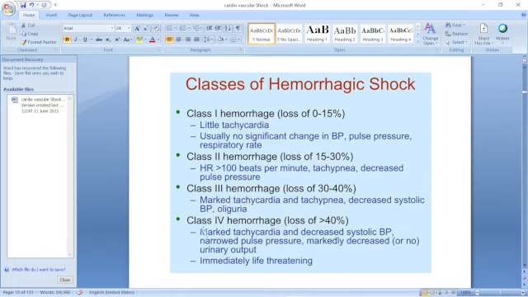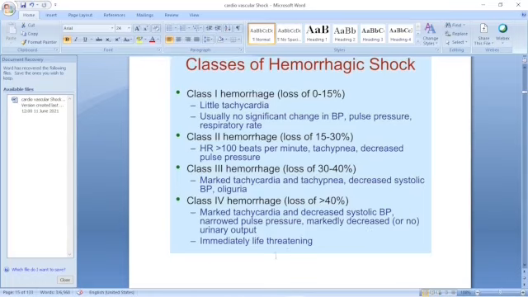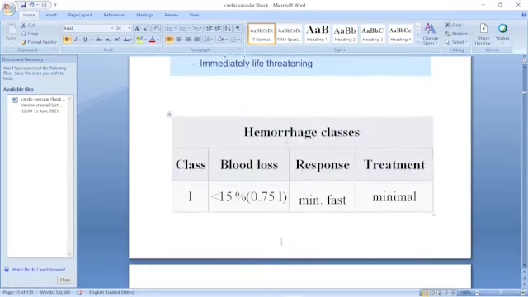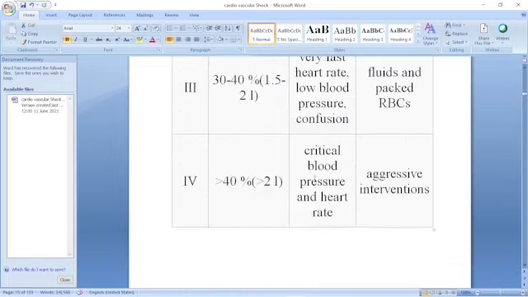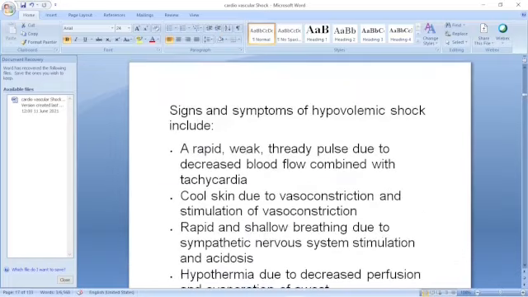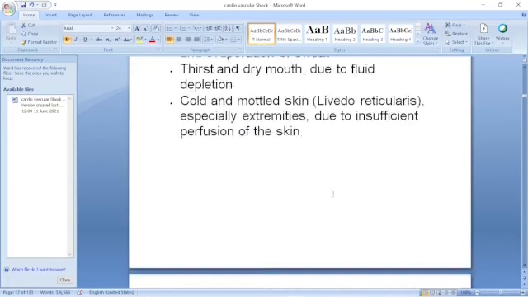At more than 40%, it is very severe: fast and feeble pulse, pulse pressure greatly reduced, the difference between systolic and diastolic, and urinary output is decreased or absent, and it is very life-threatening. These are the things we have seen in hypovolemic shock.